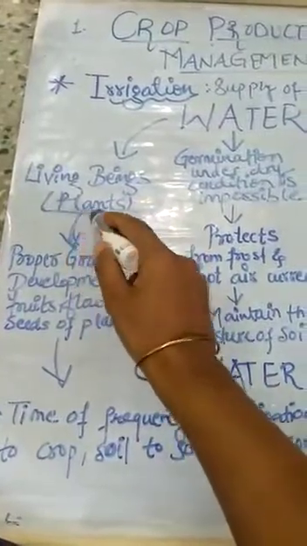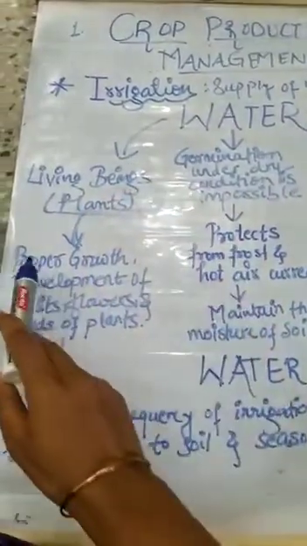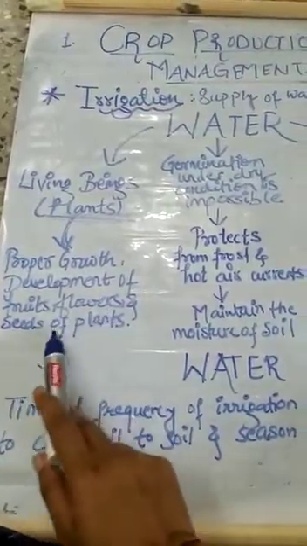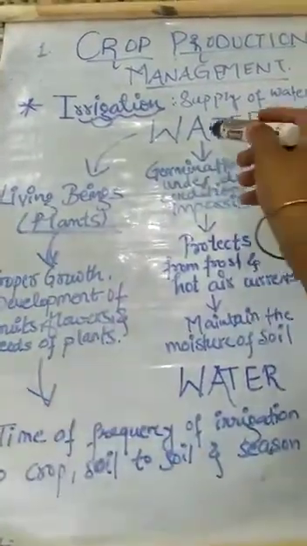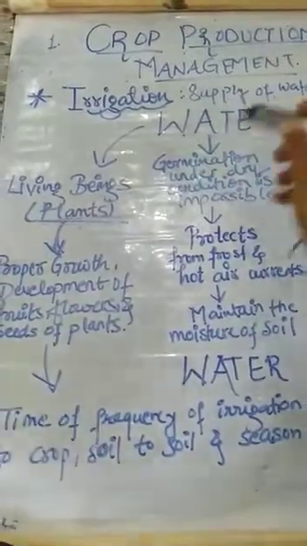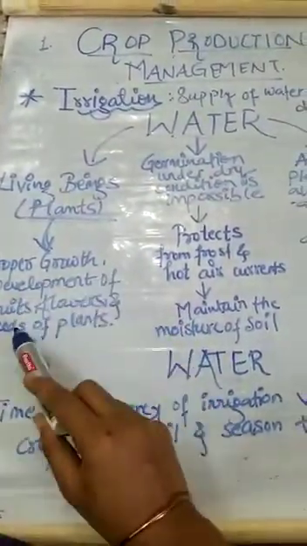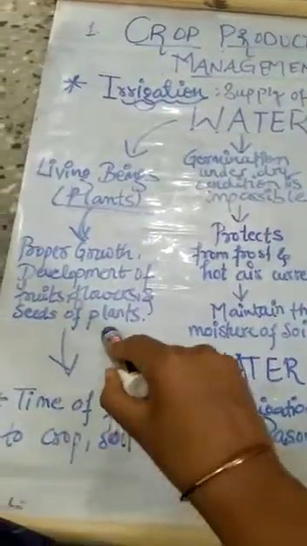Then why is this water necessary for the plants? For the proper growth and development of fruits, flowers and seeds of plants. It means if the plant is not watered, you do not get the proper growth of the plant, and you do not get the development of fruits, flowers and seeds of the plants.